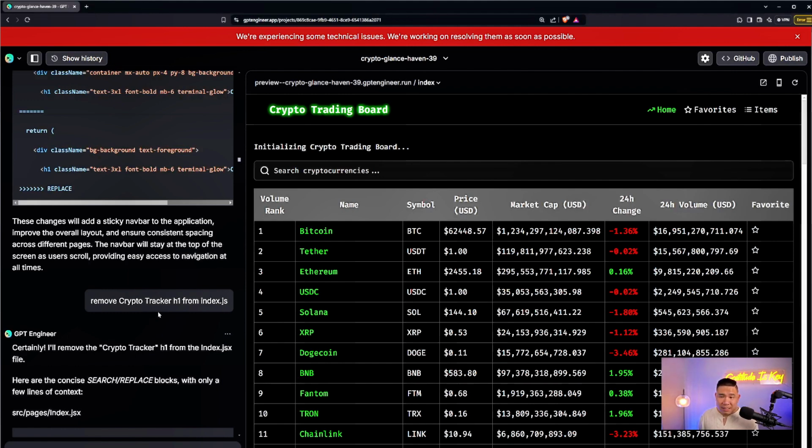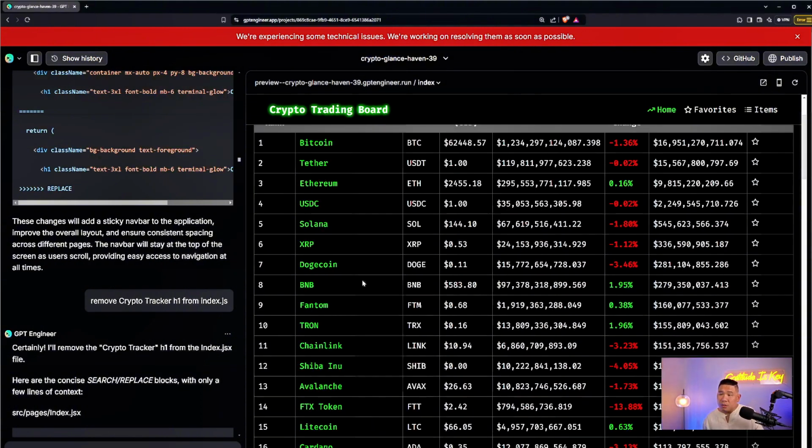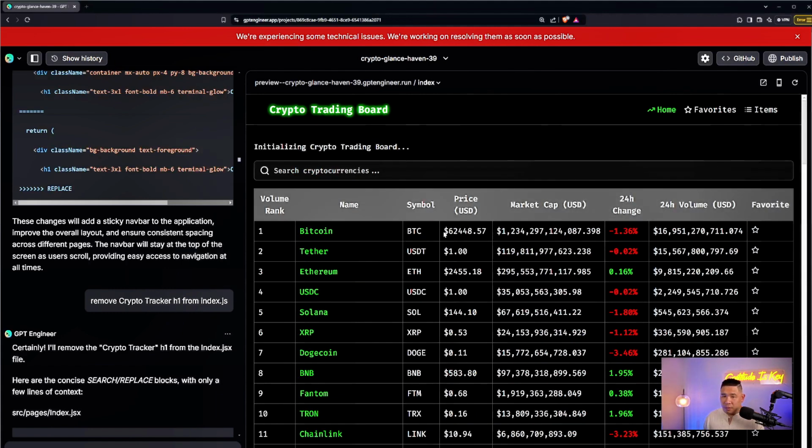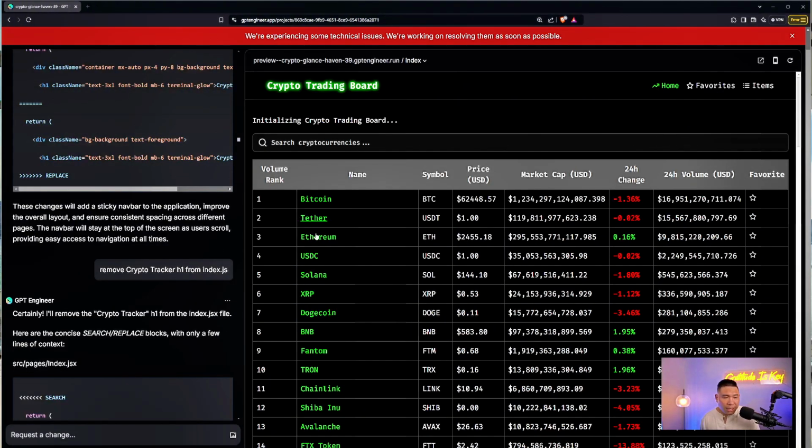Now when I get to here, this is the second version that it gave me, and I asked it to remove some headings. Now the good thing with this is on the right-hand side, you can immediately see what your web app looks like. You can tell it what you like and what you don't like. That's why when I saw that it has some crypto tracker here in the heading, I told it to just remove it, and it did. Now I just realized the pricing here for Bitcoin is not quite right. What I realized here is the Bitcoin price is not up to date.